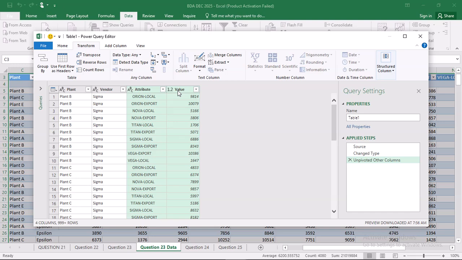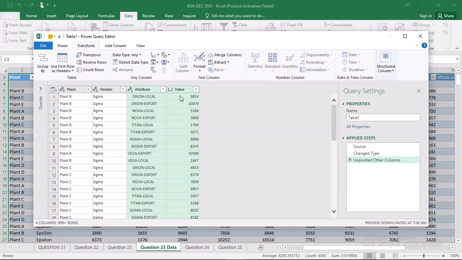other columns. Now with the other details, we also talked of text to columns. The Power Query also has the ability to do text to columns. Somewhere there you'll see split column. I want to split between the product and the destination.